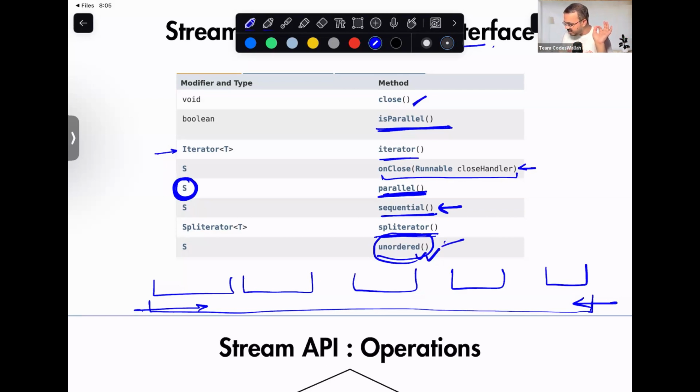Got the meaning of unordered? Unordered will return an unordered stream, because the stream's default property is that if the data at the source is sorted, I'm going to get sorted output. But there are a lot of intermediate operations I can do within the stream which will slow down if the sorting order needs to be preserved. I hope this is clear.